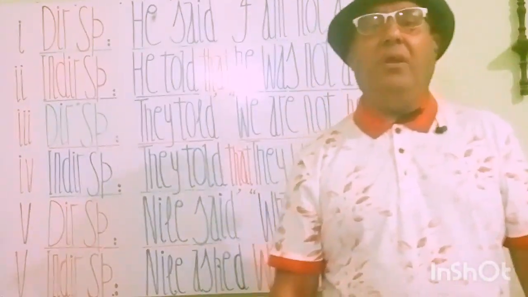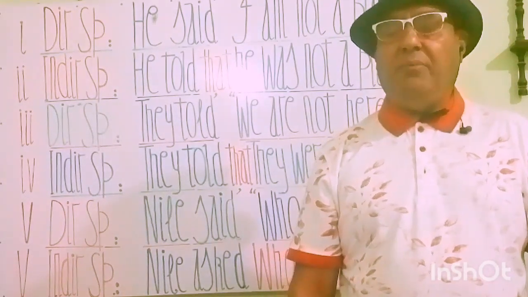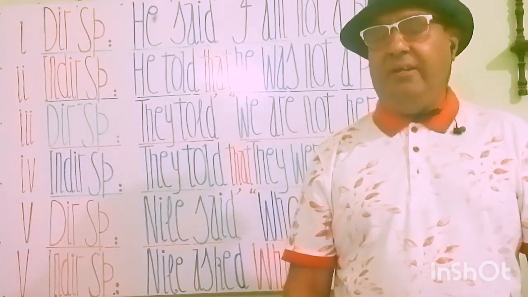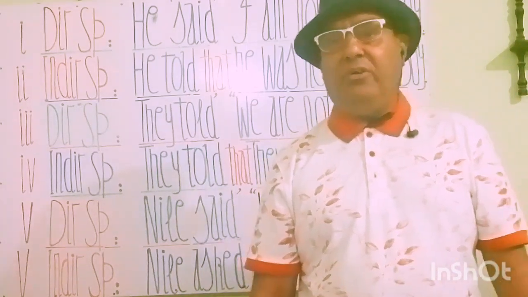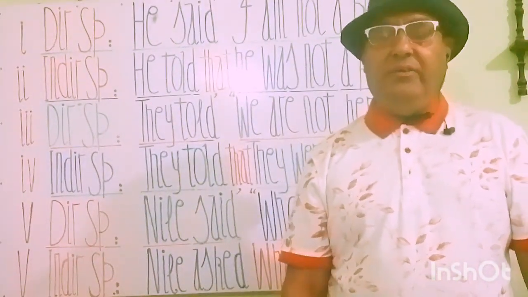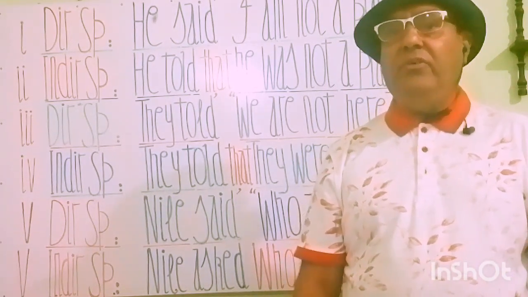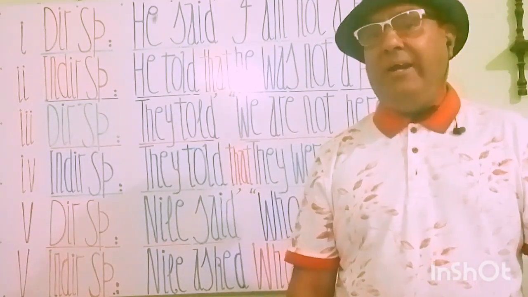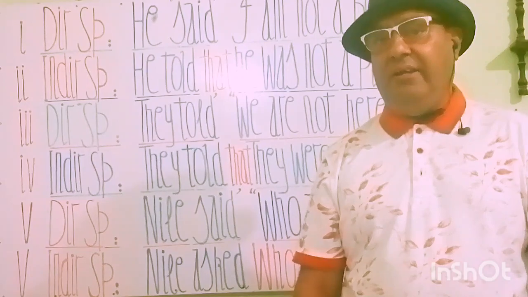And my students, we have beautiful sentences today. He said, comma, and inside the commas, I am not a playboy. He said, comma, inverted comma start, I am not a playboy, commas close, full stop. This is direct speech, and you see that after making changes, we have a new formation, a new statement. He told that he was not a playboy.